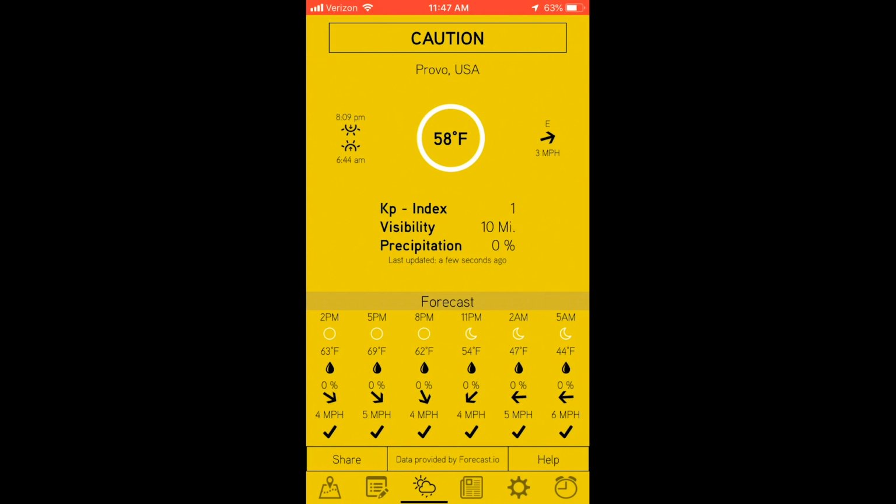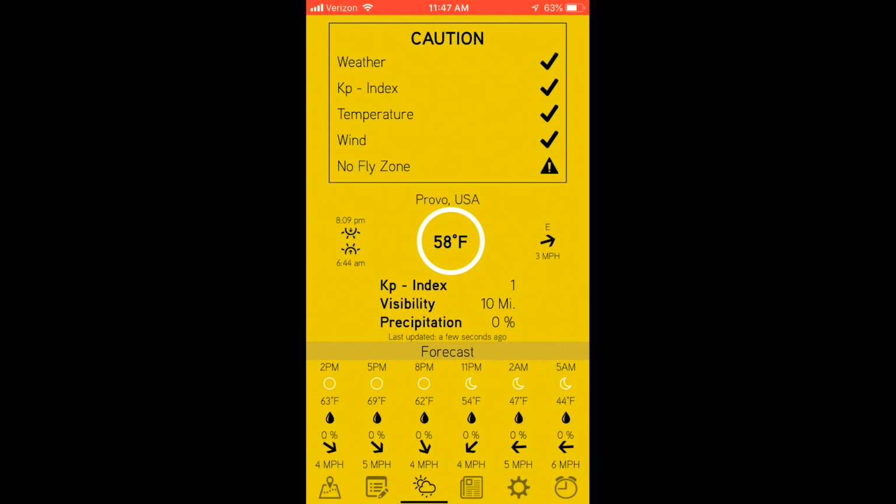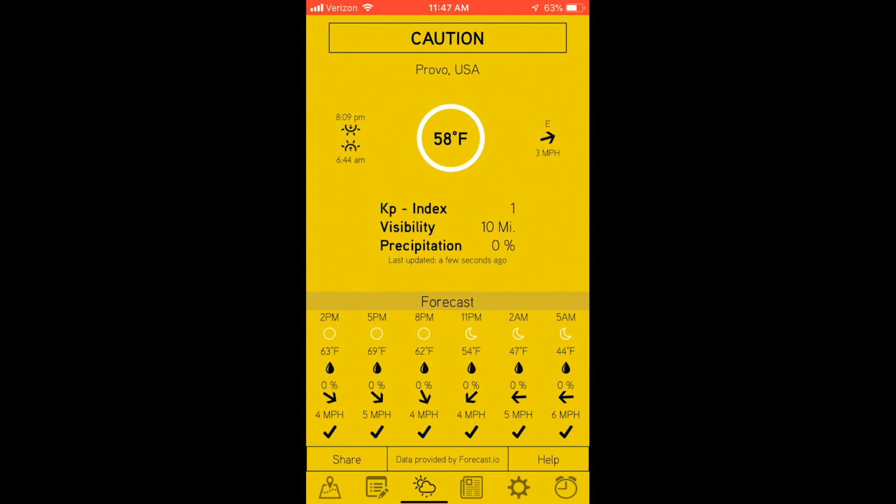The last app that I'm going to be looking into is the Hover app. It immediately gives you information on if you're able to fly your drone. This is all dependent on weather conditions, temperature, wind, and also if you're in a restricted flight space. This is really useful if you're trying to find an app that's going to tell you if you're able to take your drone off immediately.